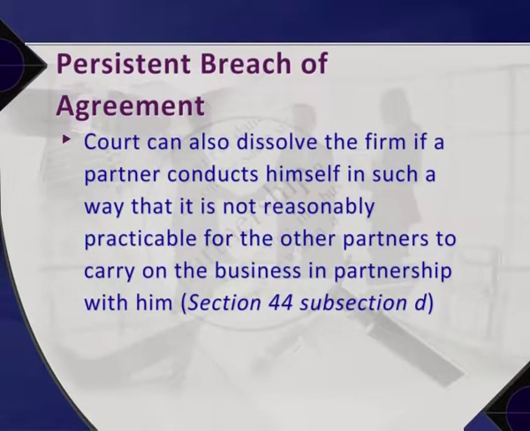The court can also dissolve the firm if a partner conducts himself in such a way that it is not reasonably practicable for the other partners to carry on the business in partnership with him. Refer Section 44, subsection D.